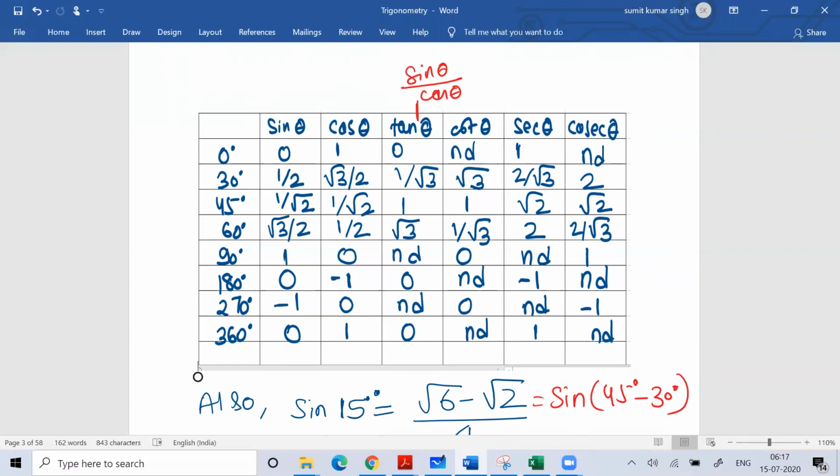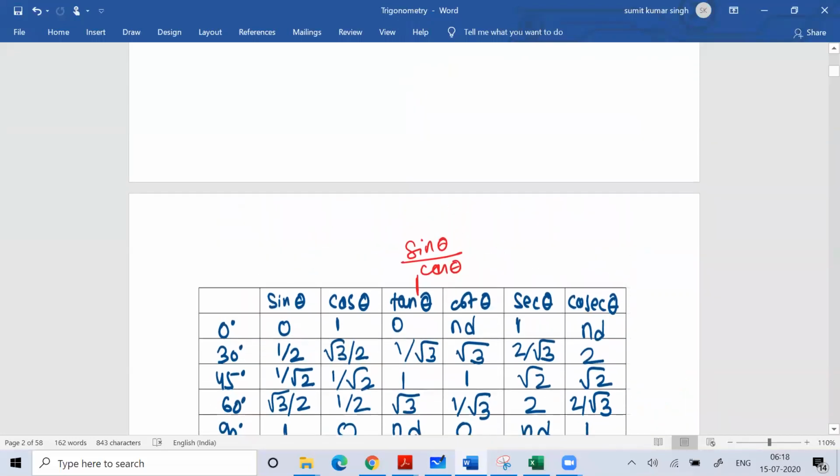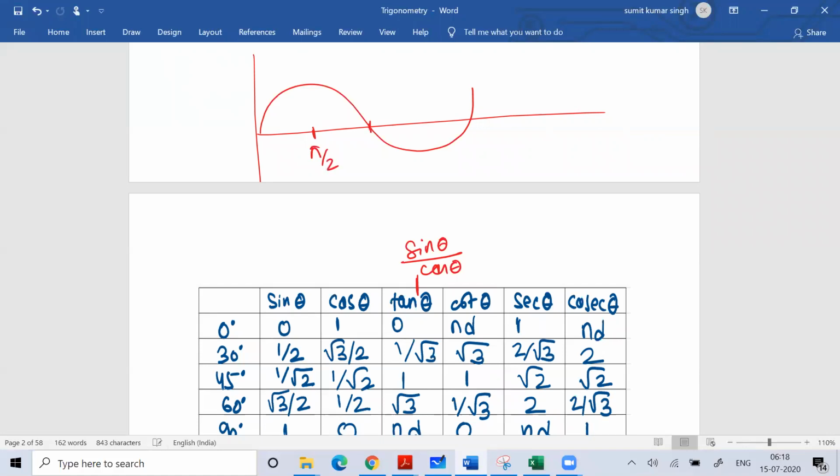And then sine 180 degree is 0, sine 360 degree is 0. So for plotting graphs, these applications are very important for us. So when we work on these applications, all this becomes important. Fine. So all this relationship will become important for us.